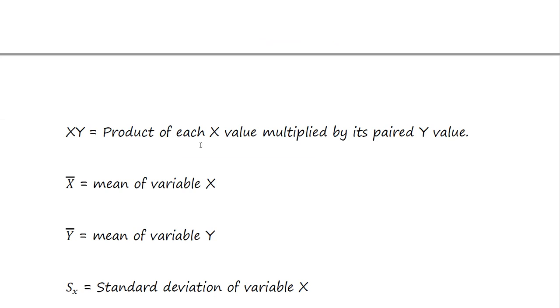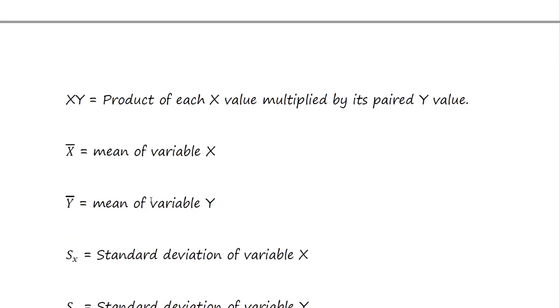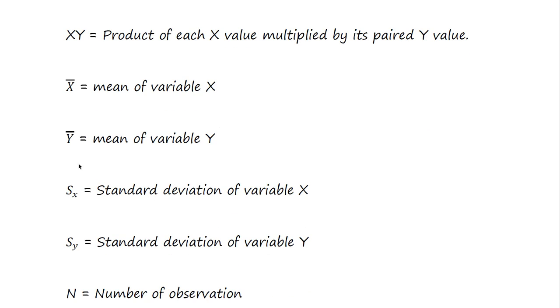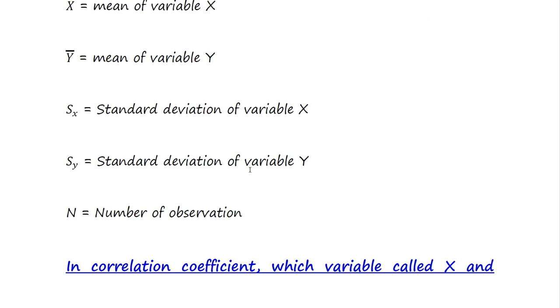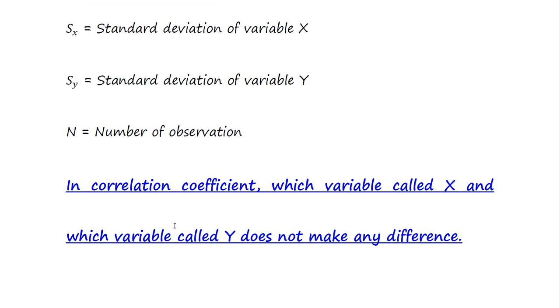Xy is the product of each x value multiplied by its paired y value. X bar represents the mean of variable x, y bar the mean of variable y, sx the standard deviation of variable x, sy the standard deviation of variable y, and capital N is the number of observations.